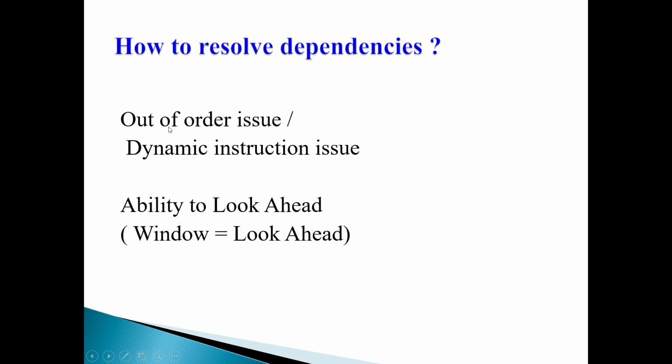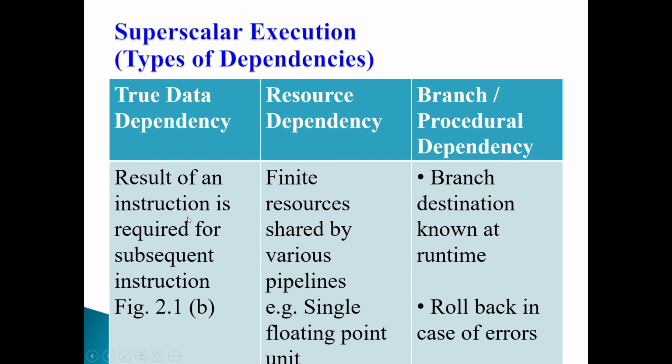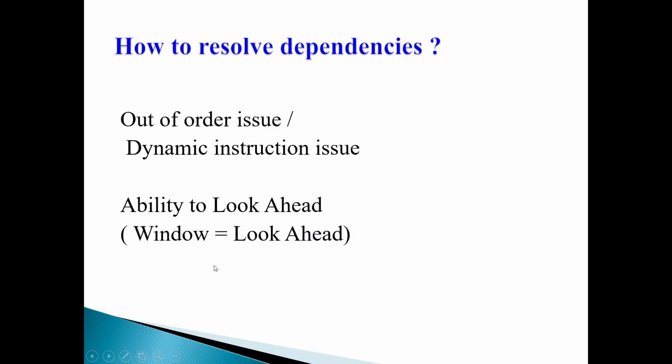So an out of order issue or dynamic instruction issue mechanism should be there in the hardware. What is that? The processor should have the ability to look ahead of the instructions. So we can resolve the first dependency, which is true data dependency. Again I will explain what all these terms mean. Very simple. Just focus on this slide first. Now I will convince you what is out of order issue or dynamic instruction issue, and what is look ahead and window, all that. So we will go back to our code.